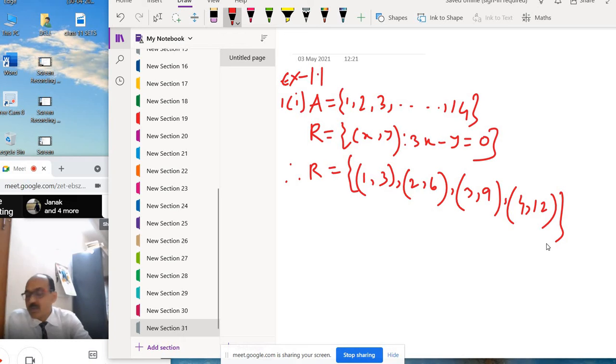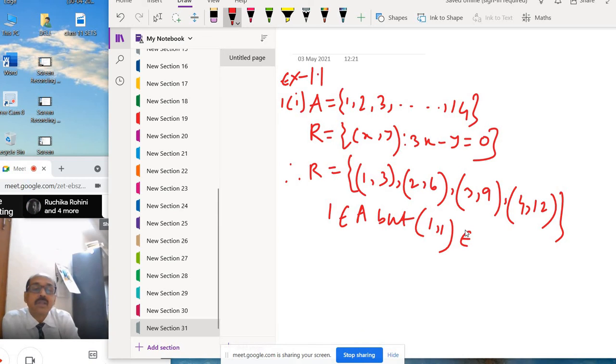So 1 belongs to the given set A, but (1,1) is not present in R. What is R?